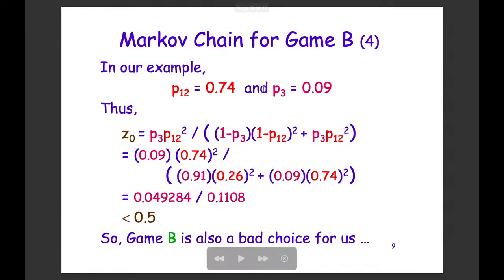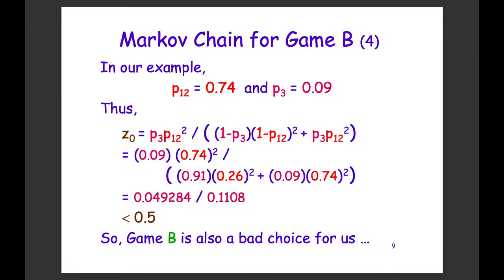In our case, P12 is 0.74 and P3 is 0.09. After plugging it in, we will find that z0 is actually smaller than 0.5. So if we start at state 0, the chance that we will win $3 before we lose is less than 0.5. So in that case, game B is not a good game for us to play in the long run.